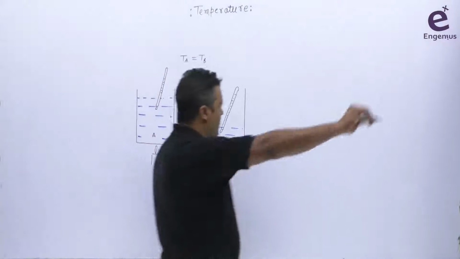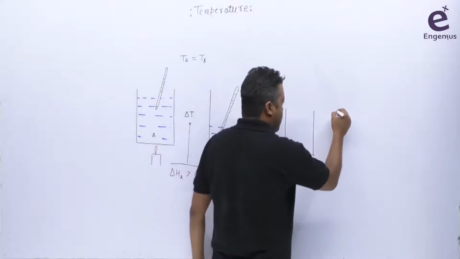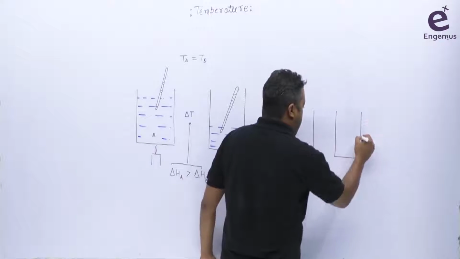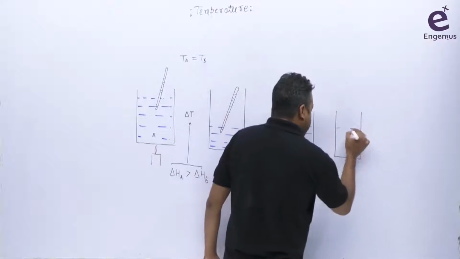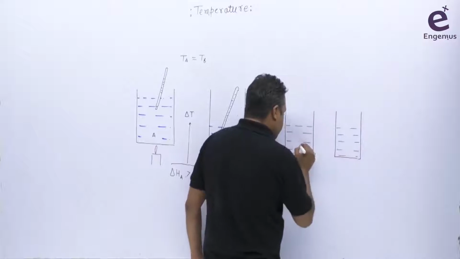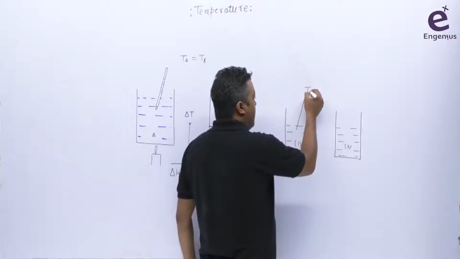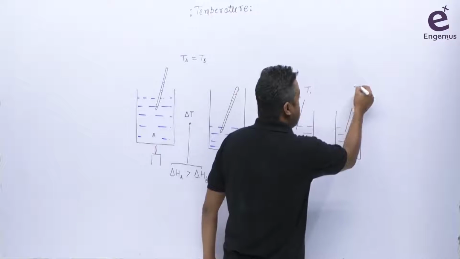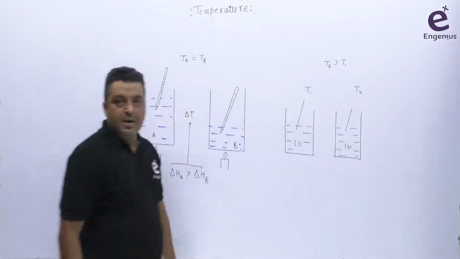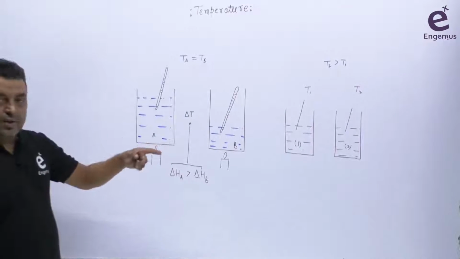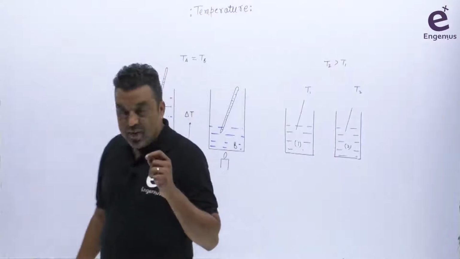Okay, let's take one more example. Let's suppose again I'm taking two containers, same container size, the amount of fluid is also the same, and the fluid is also the same. This is container 1, this is container 2. Here the thermometer reads the value, let's say T1. Here it reads T2. But I'm saying T2 is more than T1, even though the fluid is the same and the amount is the same. Now the value of T2 is higher.